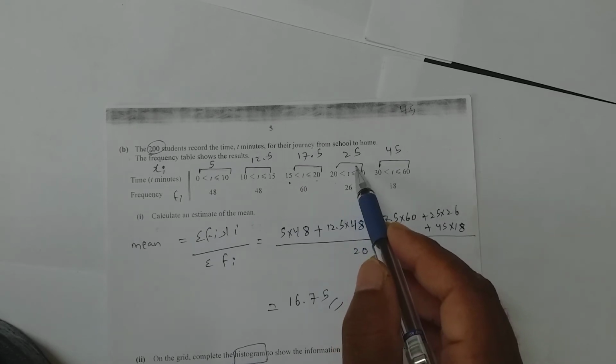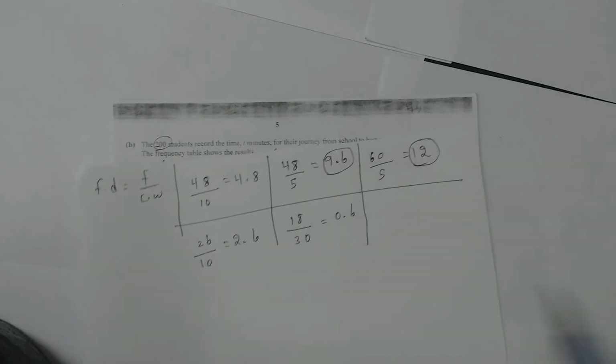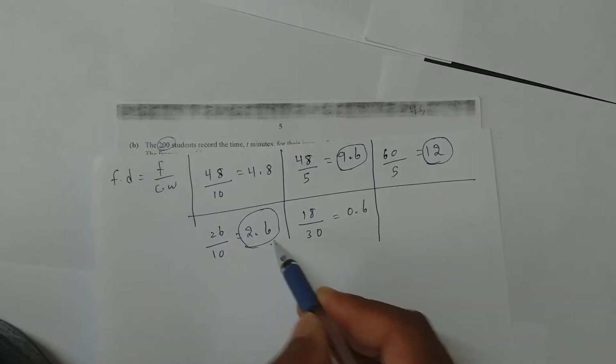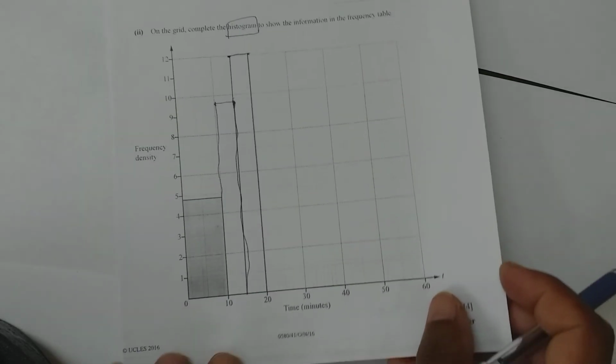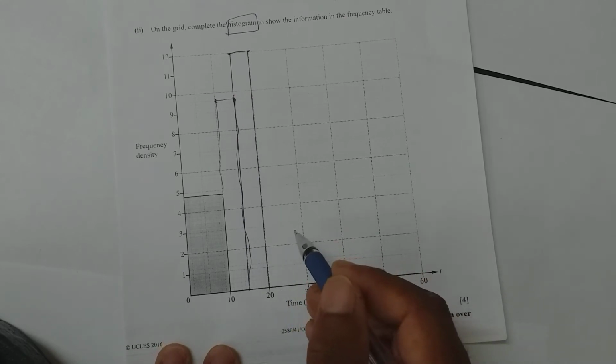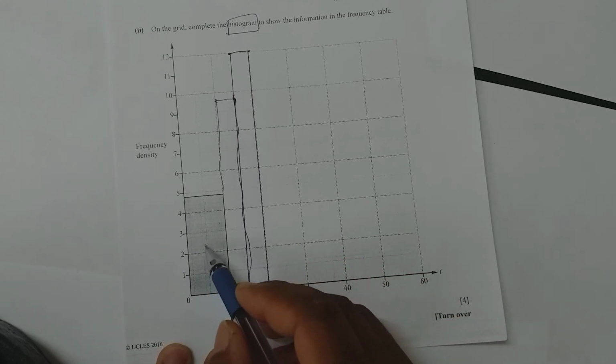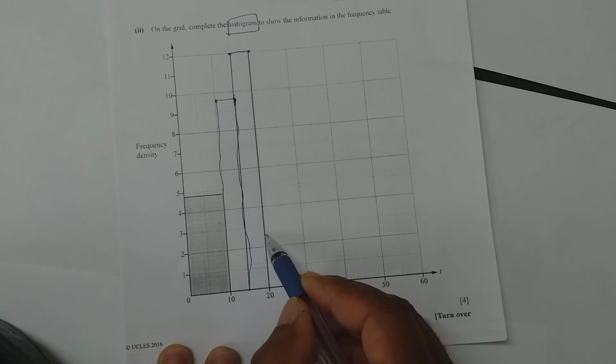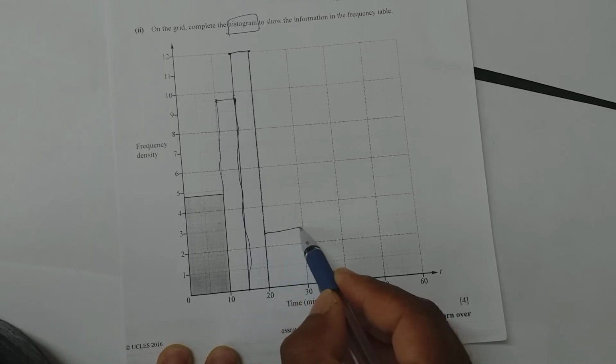Next is from 20 to 30. How much frequency density you got? 20 to 30 is 2.6. So 2.6 will be somewhere around here.